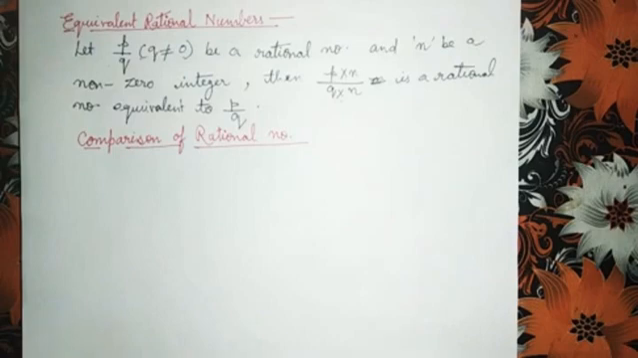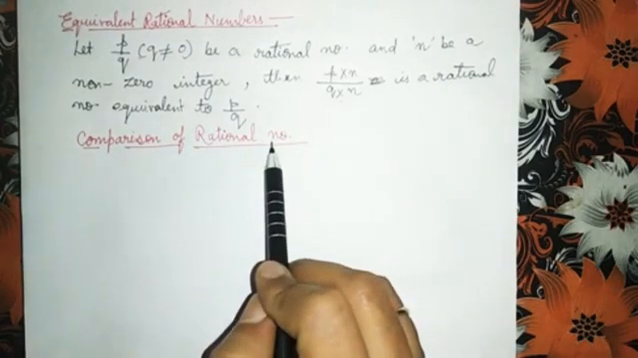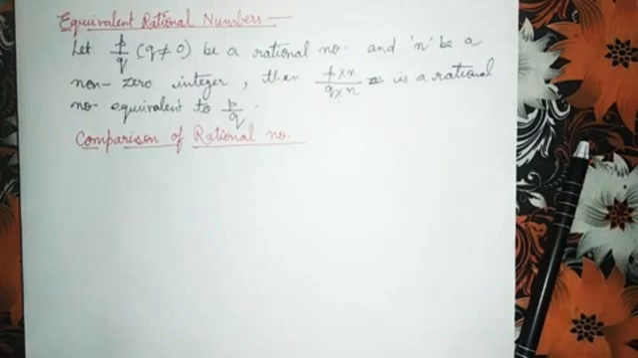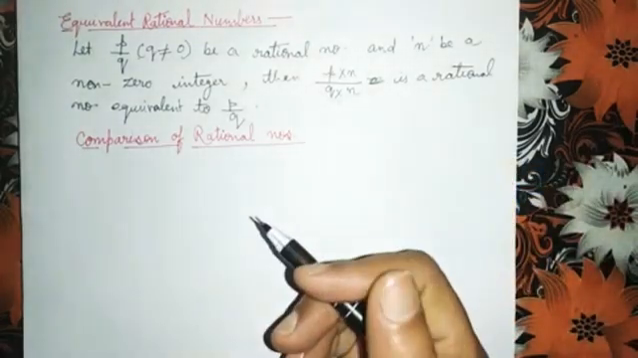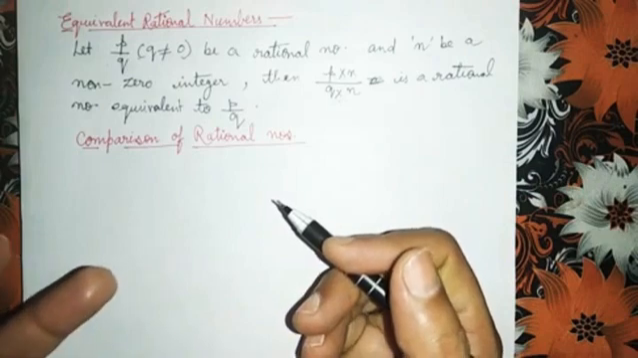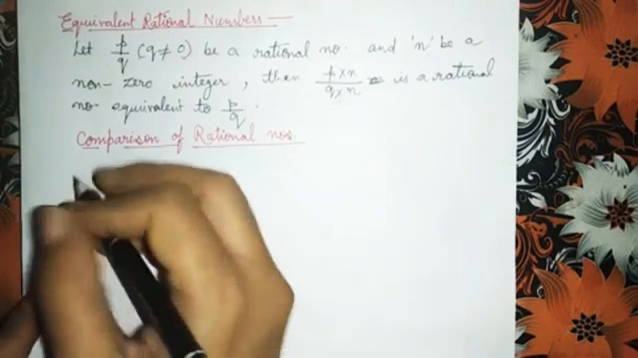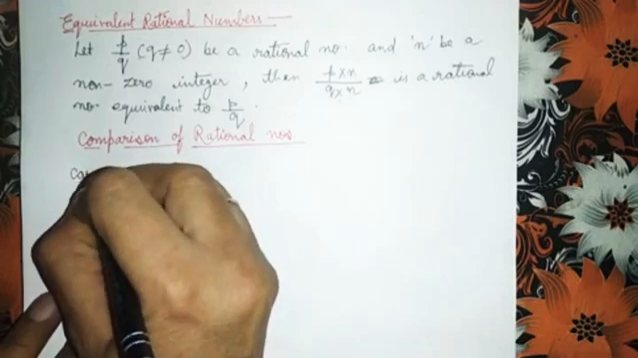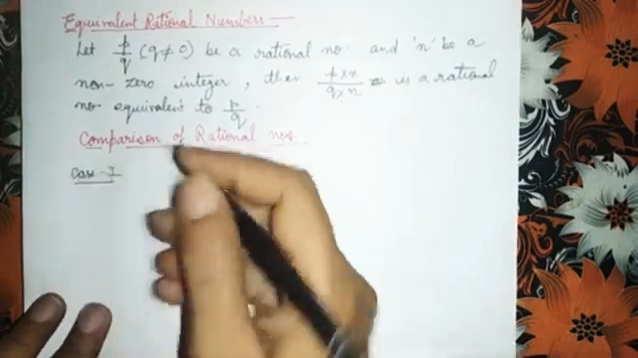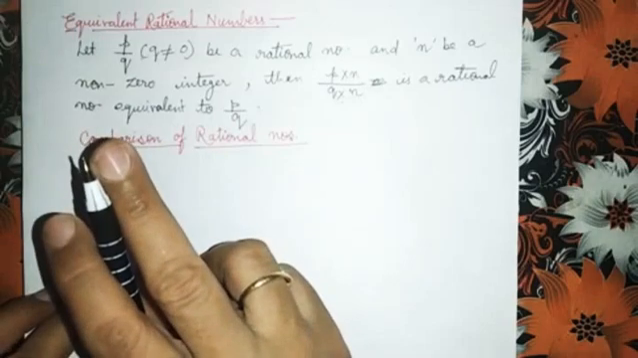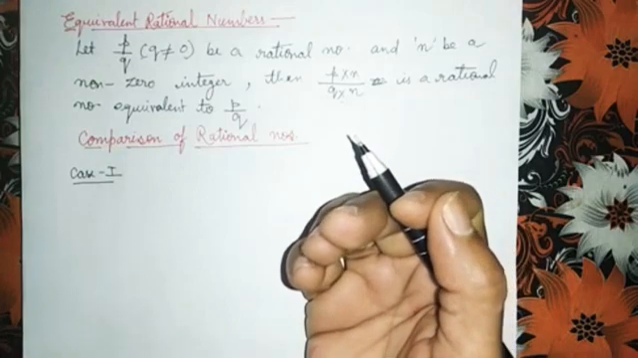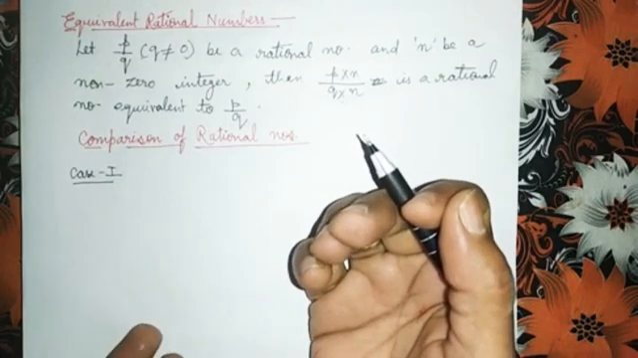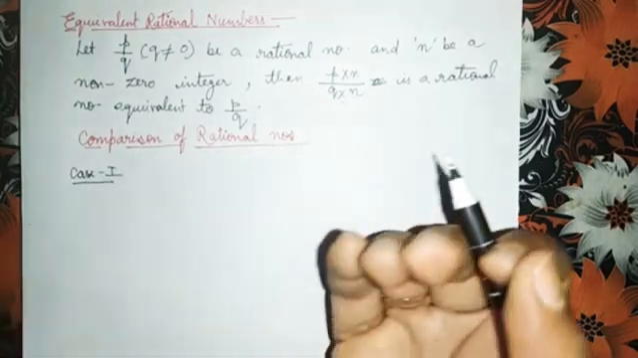Now children, I will tell you about comparison of rational numbers. If you have to compare two rational numbers, then three types of cases come in front of you. See the first case, when one rational number is positive and the other is negative. Then very easily you can find which number is greater and which number is smaller.